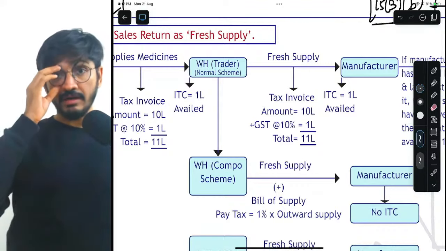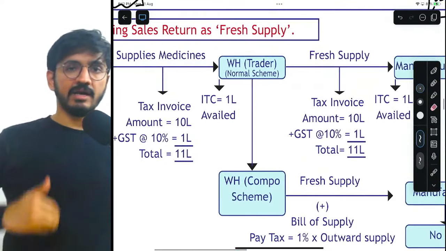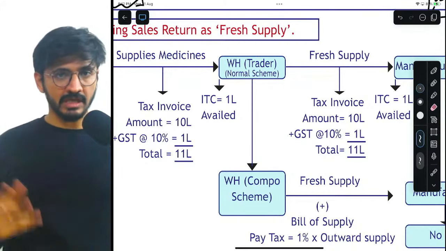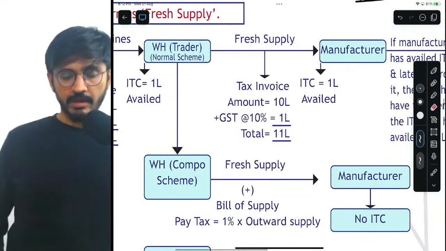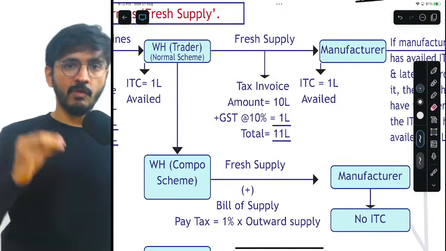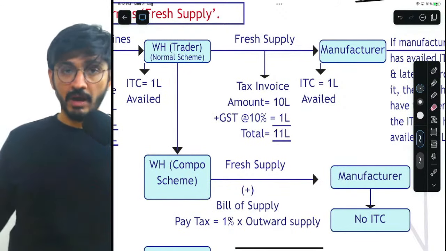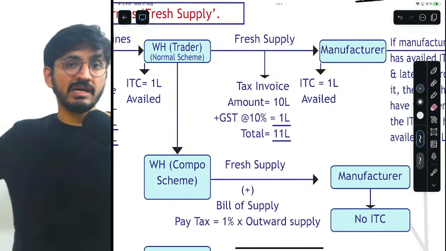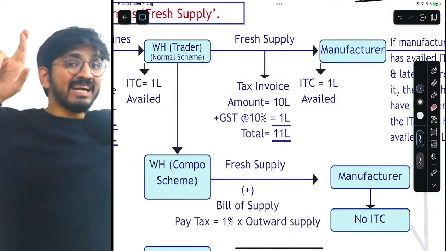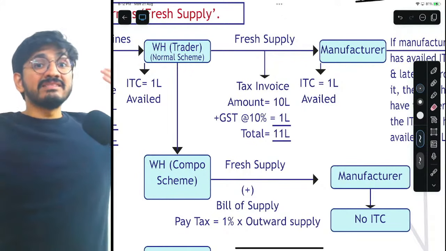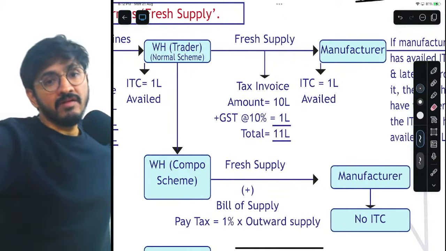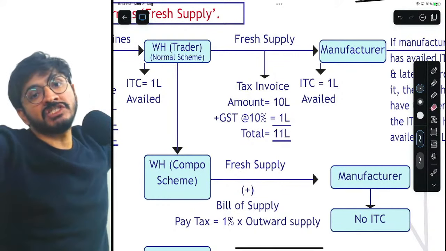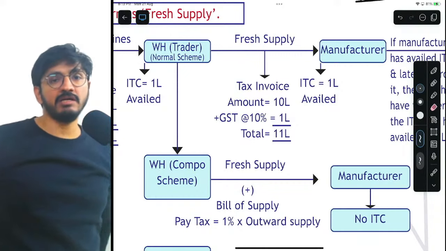Now, my wholesaler trader, who is under a normal scheme, will take the ITC on the basis of the invoice and the receipt of goods. But again, what has happened is the goods have expired, so we'll have to return them. But now, when the goods are getting returned, they are not treated as sales return, they are treated as fresh supply. Fresh supply.